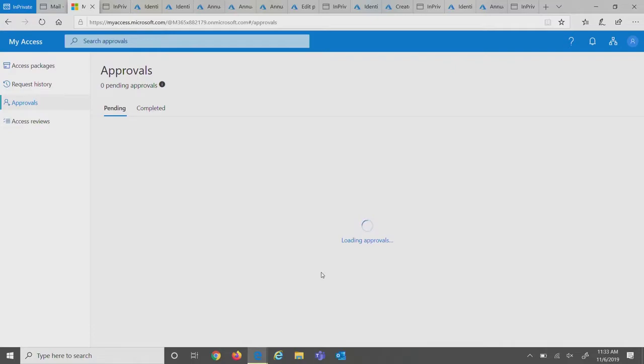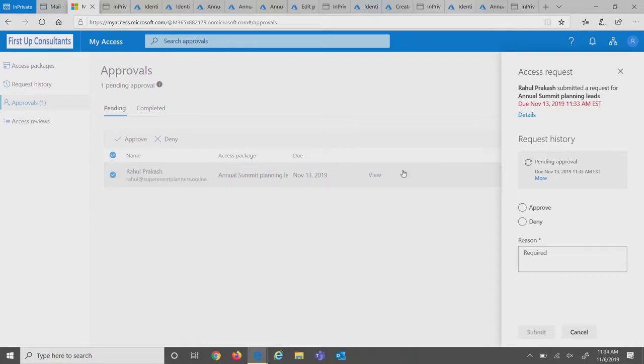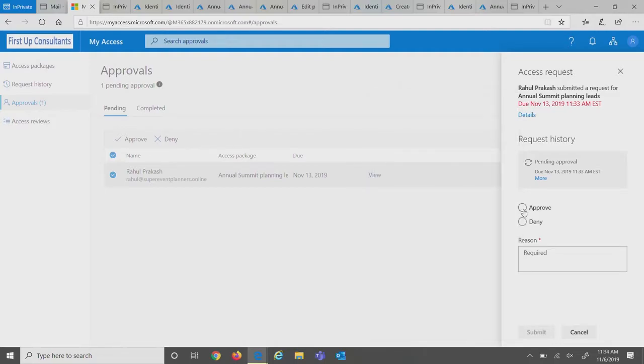As the approver, I can go in and view all the pending approvals that I have to take action on. So here, I can see that Rahul submitted a request. I can go in and check out the details. So I can see Rahul submitted a request. He's requesting access to this package, and here's his business justification. Based on this information, I think it's good enough that I can approve it. Awesome. So let's go ahead and approve.